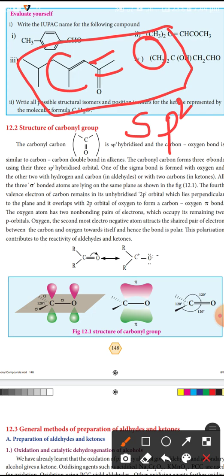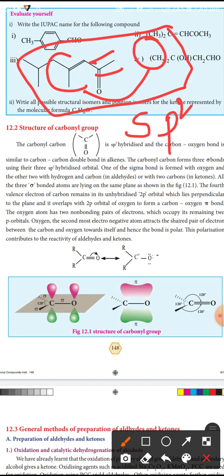The carbon-oxygen bond is similar to a carbon-carbon double bond. The carbonyl carbon forms 3 sigma bonds using the 3 sp2 hybrid orbitals.